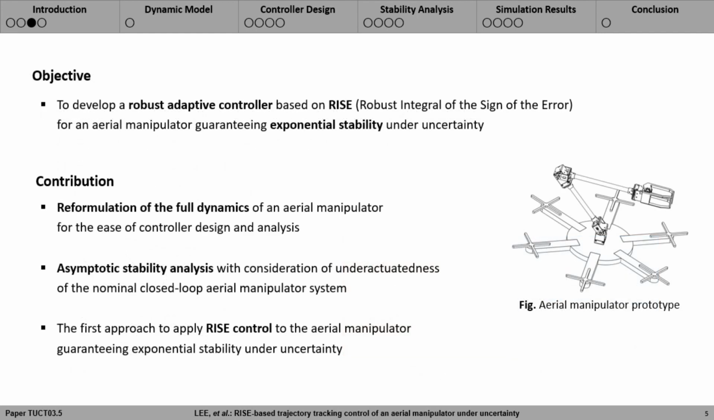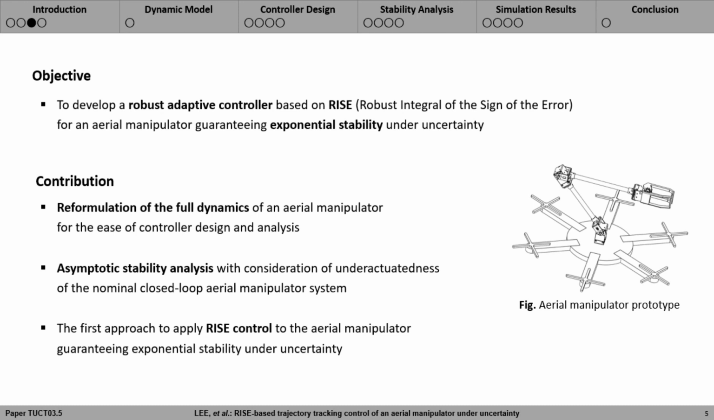The objective of this research is to develop a robust adaptive controller based on RISE, which is an abbreviation for Robust Integral of the Sign of the Error, for an aerial manipulator guaranteeing exponential stability under uncertainty. We claim our contribution as follows.